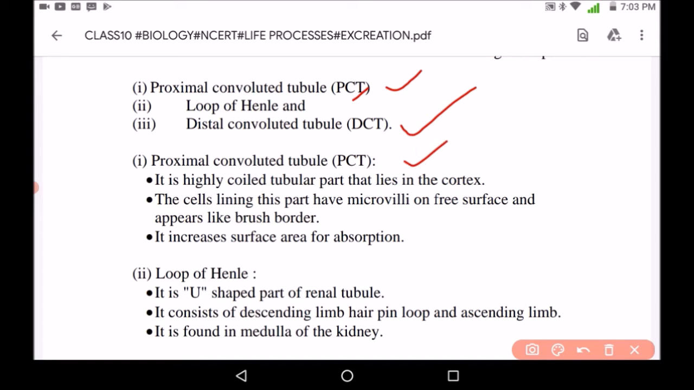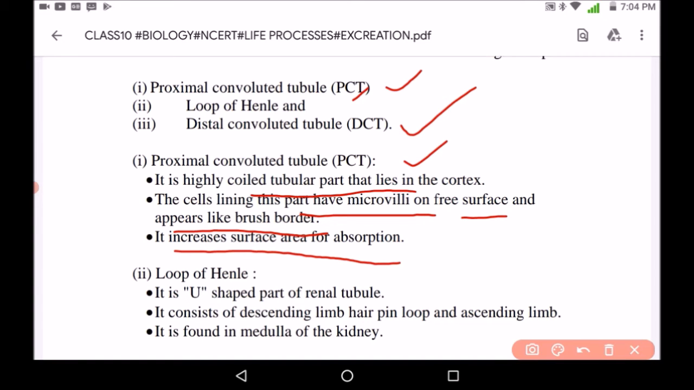Proximal convoluted tubule is a highly coiled tubular part and lies in the cortex. The cells of this part have microvilli, and the function of microvilli is to increase the surface area so that absorption is easy, and it appears like brush borders. So it increases the surface area for absorption. This is the function of microvilli.